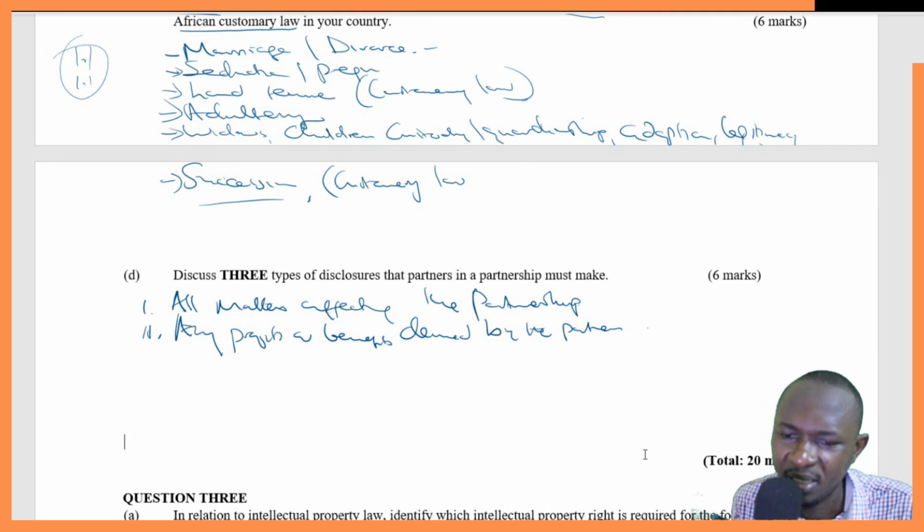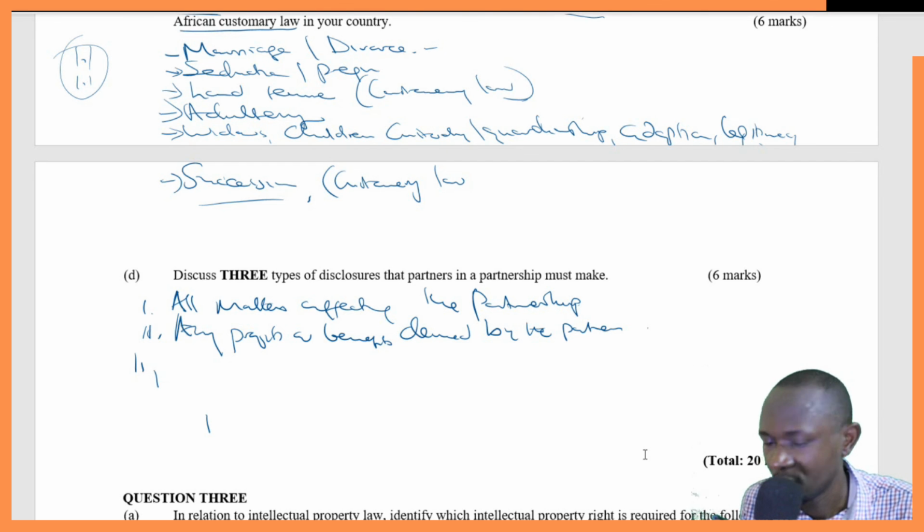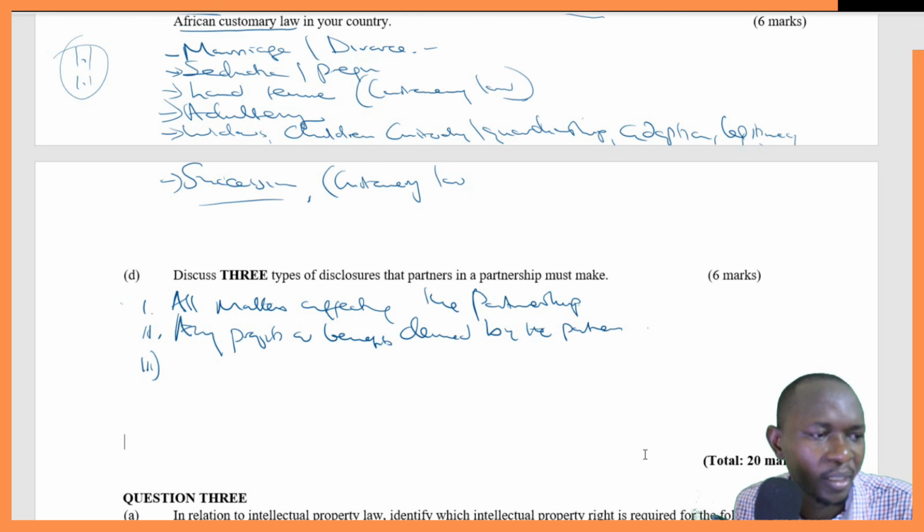Then number 3, which will now be the C in our Partnership Act: a partner shall account to the partnership for any profits derived by the partner from a business carried on by the partner without the consent of the other partners, which competes with and is of the same nature as the partnership.